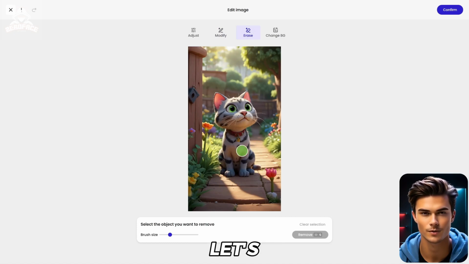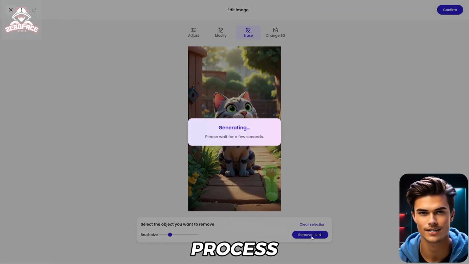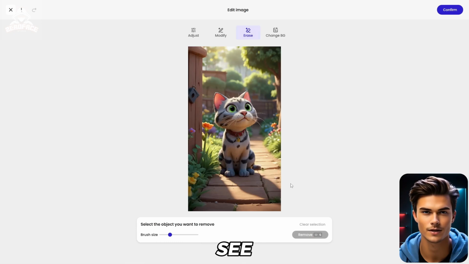For example, let's remove the flower we just added. To do that, simply select the flower using the brush tool and then click remove. This process is really fast, and once it's done, you'll see that we've just removed the flower from the image, and it looks pretty clean.